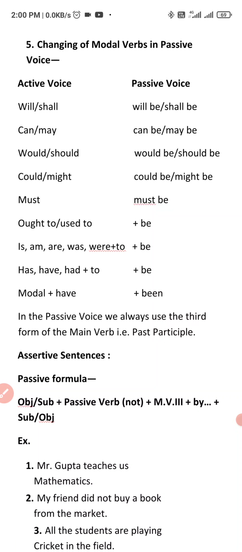For example: will be, shall be, can be, may be, would be, should be, could be, might be, must be, ought to be, and used to be.